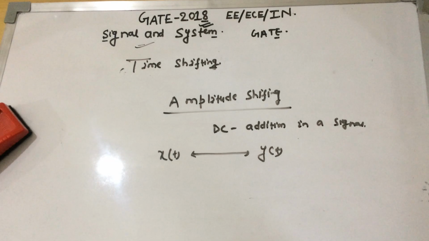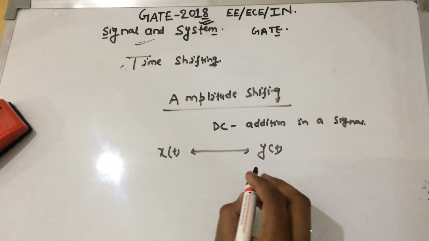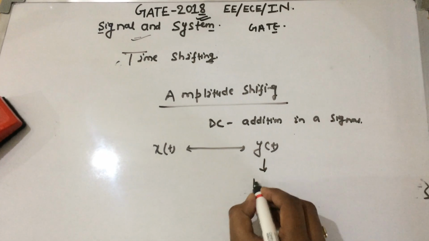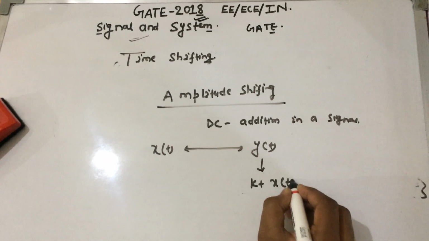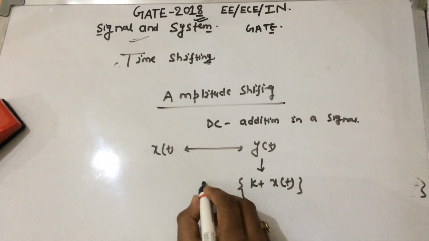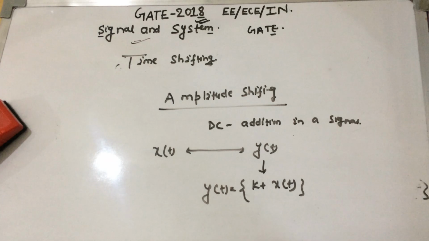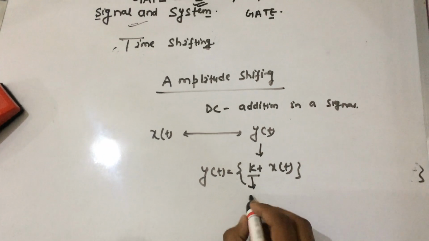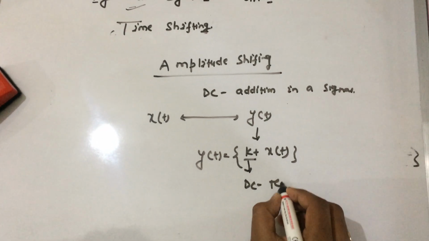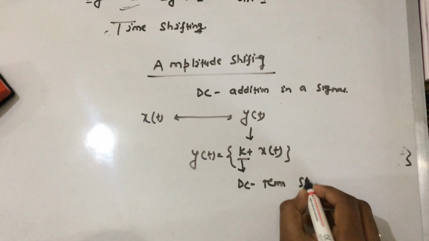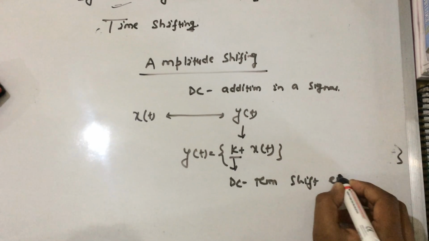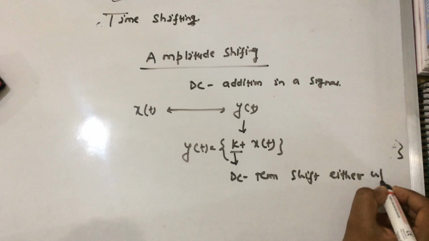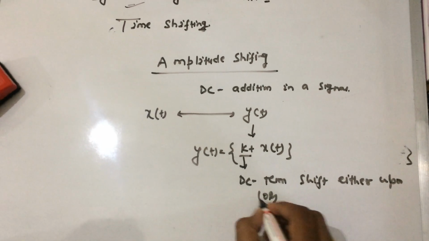If a DC term k is added, y of t is equal to k plus x of t as the output of the system. The k is known as the DC term, which will shift the signal either upward or downward.